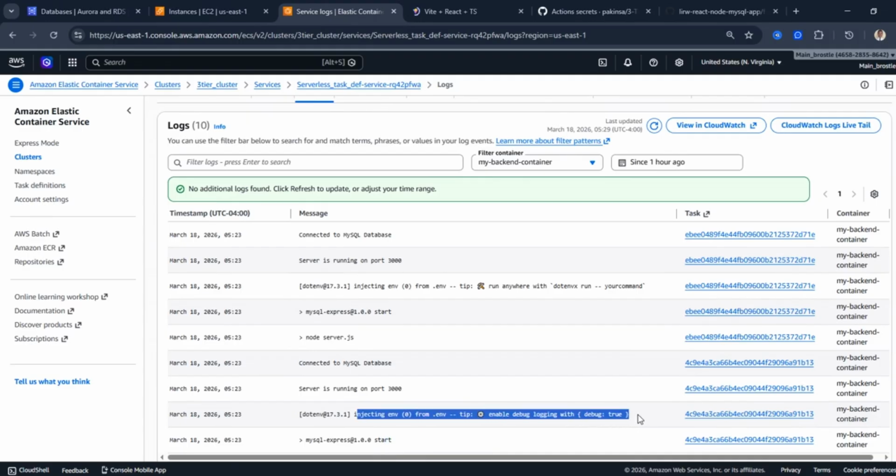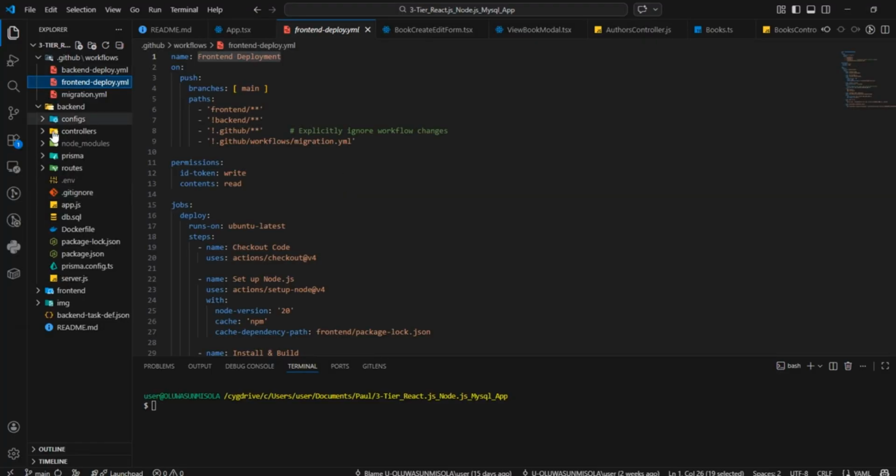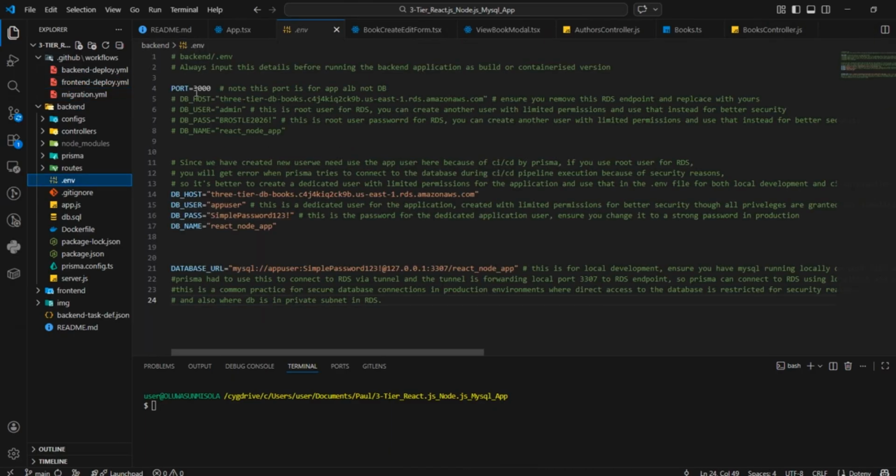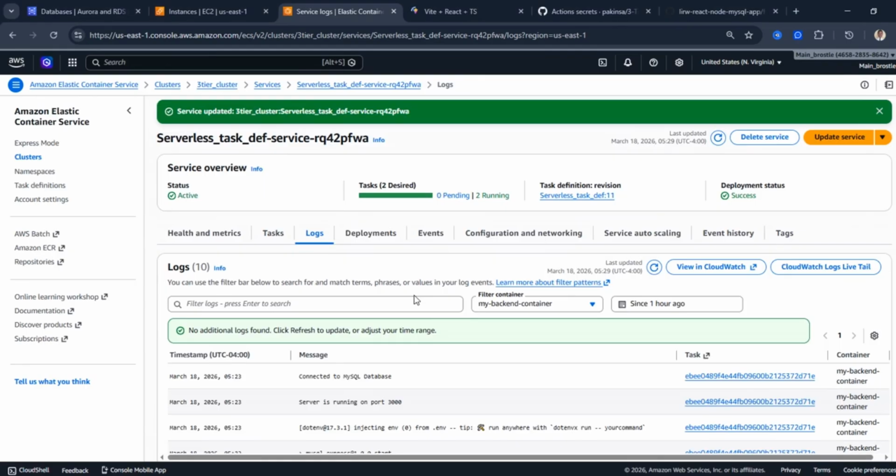You see, they were the secrets or the environment variables that were provided via the task definition. Okay, I will go to the task definition very soon. Then you can see the server is running on port 3000. We saw that last time on Visual Studio Code when I was showing you the env file right here. Can you see that? Port 3000. Can you see it? So everything you do on the back end on Visual Studio Code is actually having impact on the application you run online. That's the point.